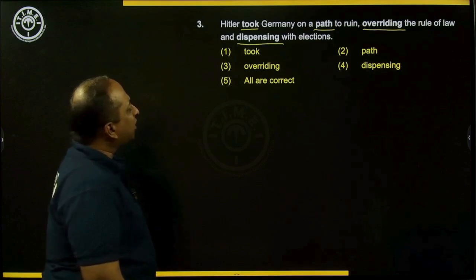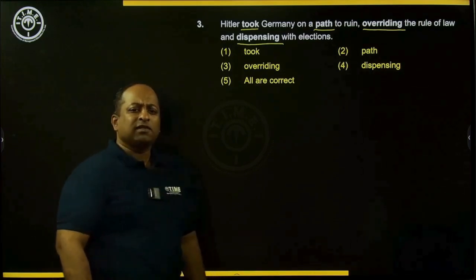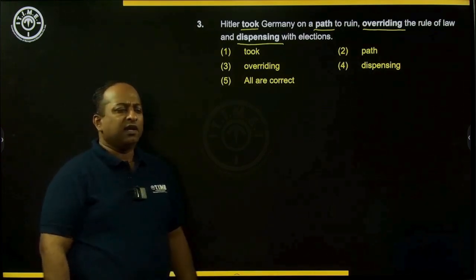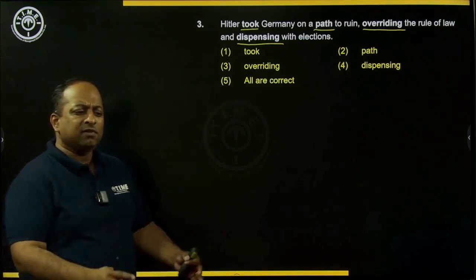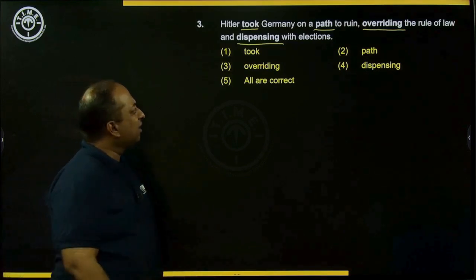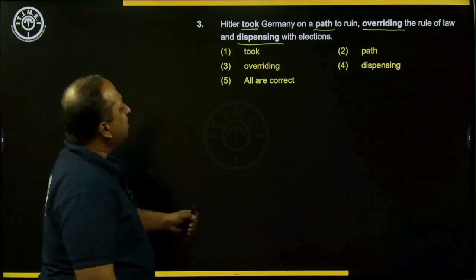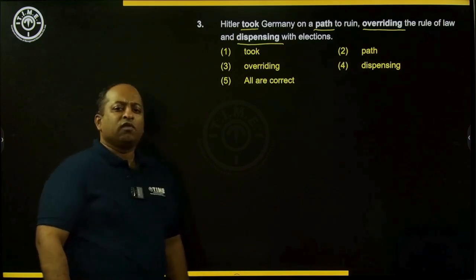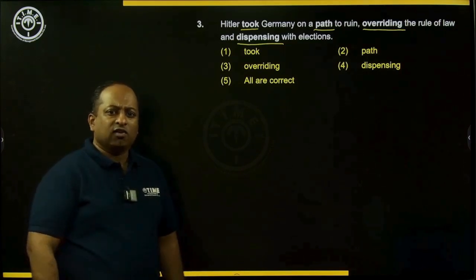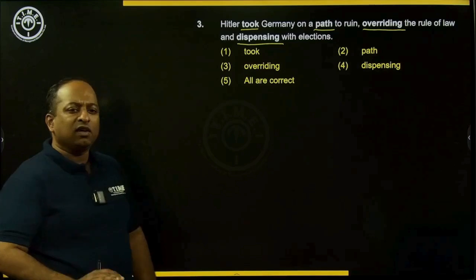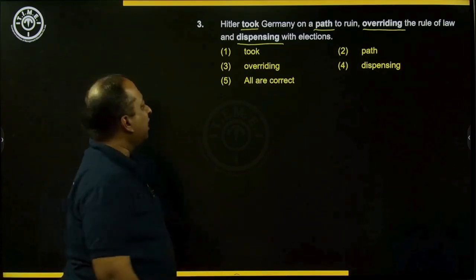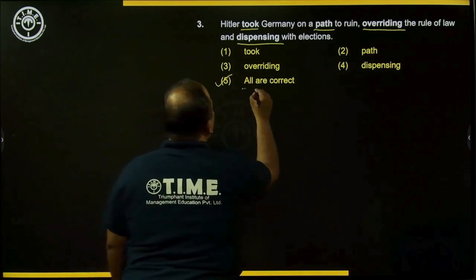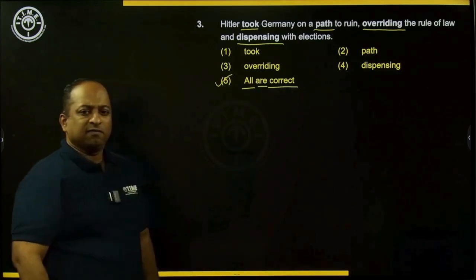And then you have the word dispensing. Dispensing means to put away, to reject, saying that you don't need elections at all. Dispensing with elections means to put away the elections. So here, all the four words are used in the right context, and all the four words have the right spelling. So for question number 3, the answer would be 5. All the words are correct.